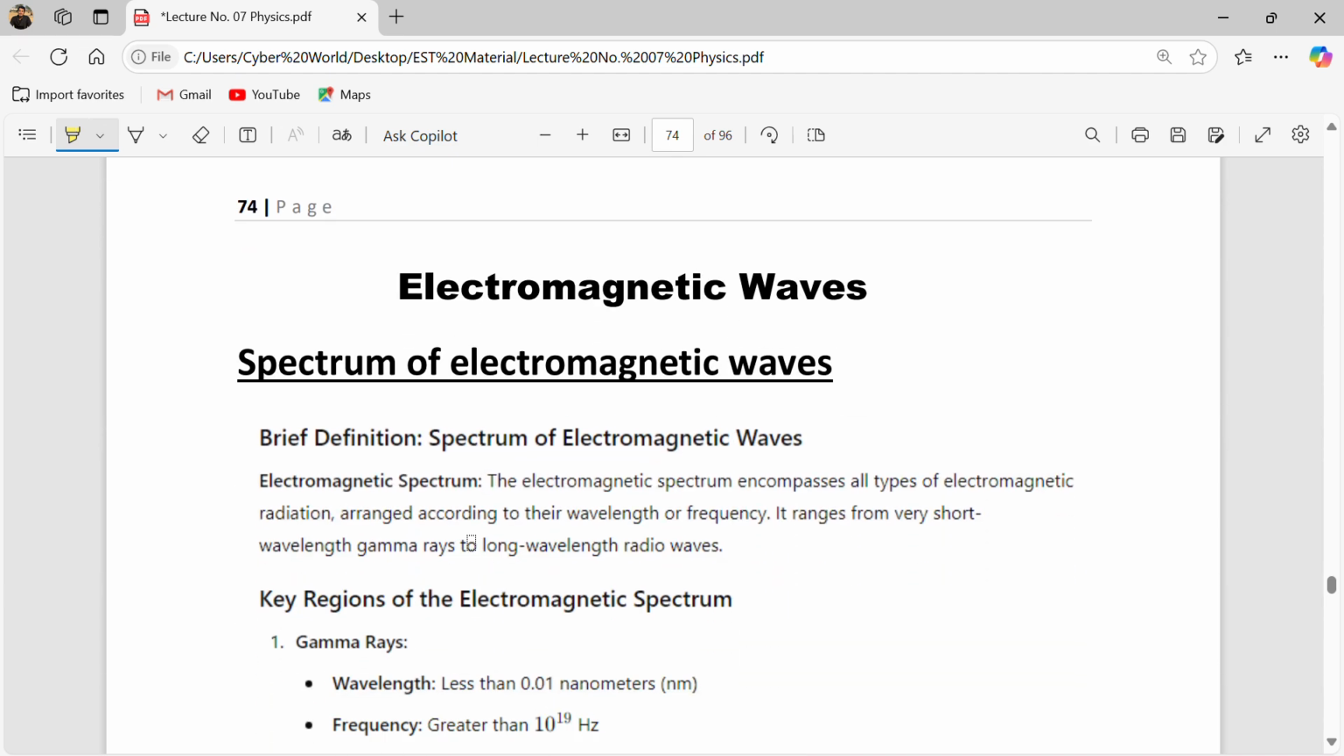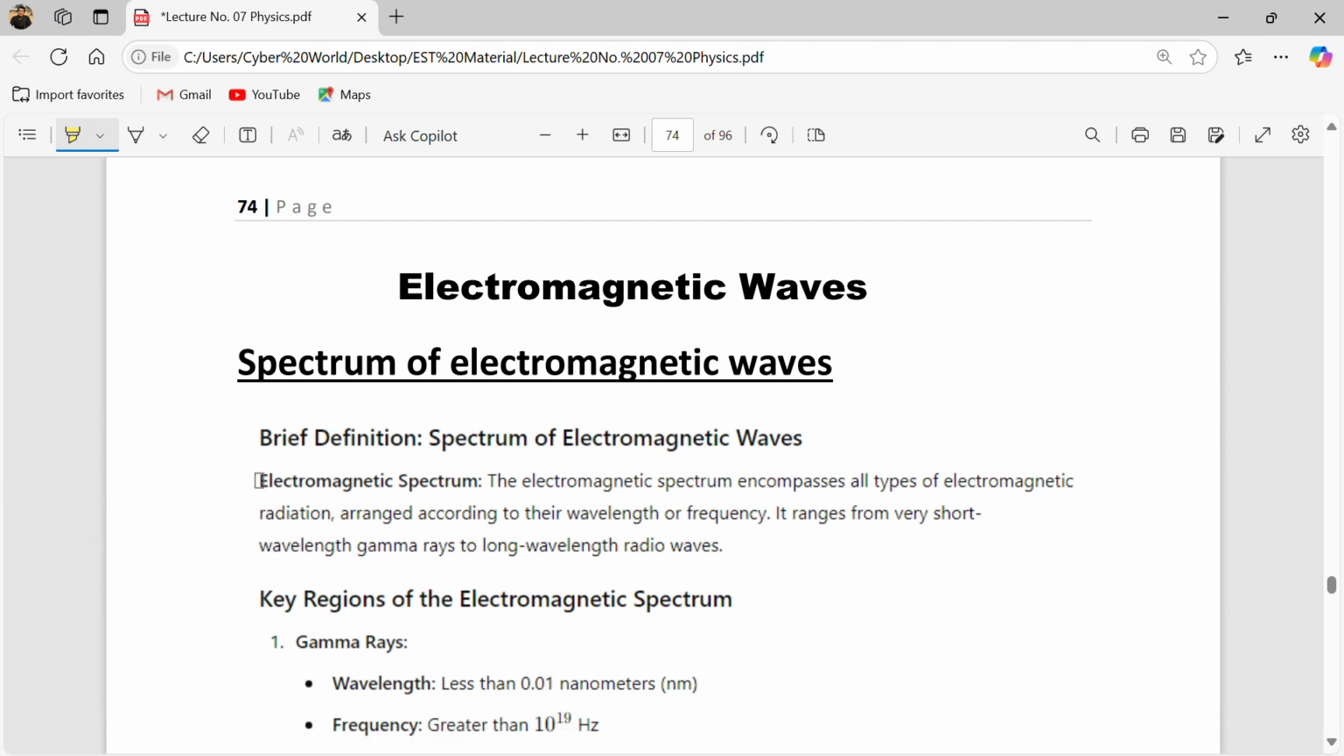Now move on towards our next topic of this chapter, which is about electromagnetic waves. What are electromagnetic waves? In electromagnetic waves, we'll discuss the spectrum of electromagnetic waves. We will briefly describe the spectrum, because there is a whole spectrum of electromagnetic waves, from radio waves to microwaves to UV, infrared, visible, gamma rays, X-rays, and so on. These are all the wave spectrum.